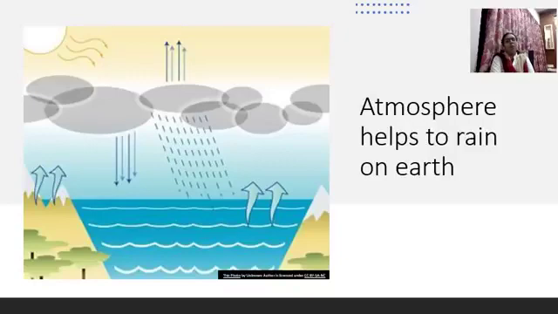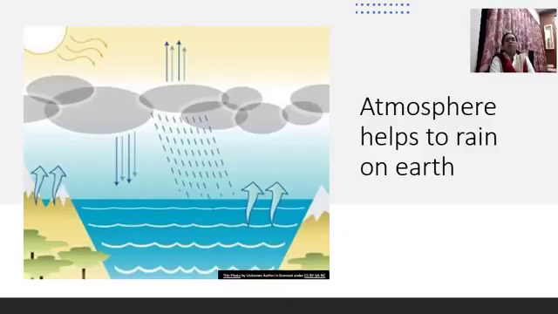Then the water vapor goes high up in the sky, mixes with the dust and forms cloud, right? The atmosphere cannot hold this cloud for a very long time. When the pressure of the cloud increases, it falls down again on the surface of the earth.